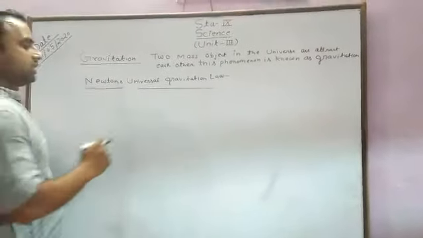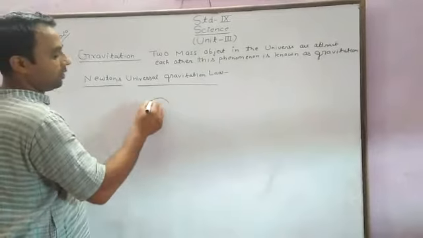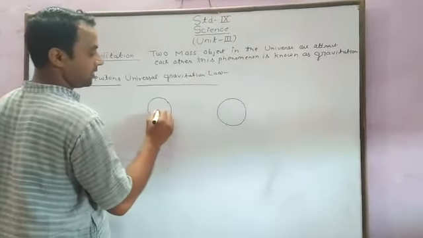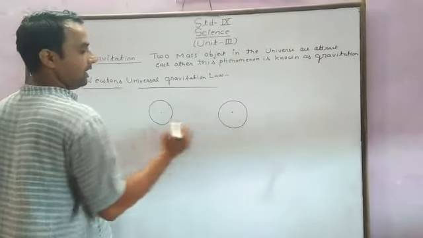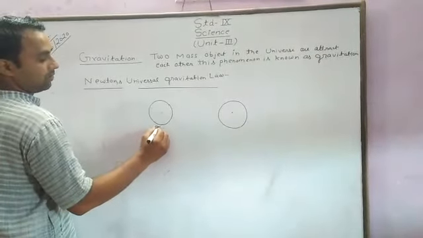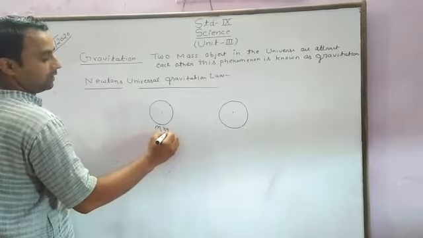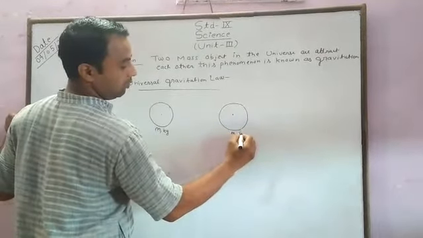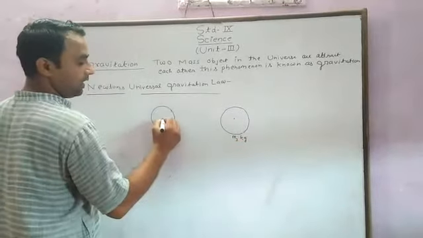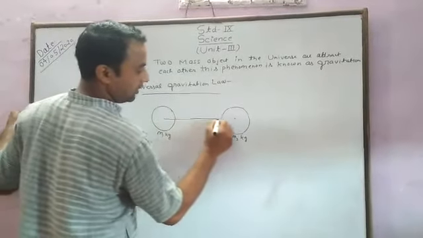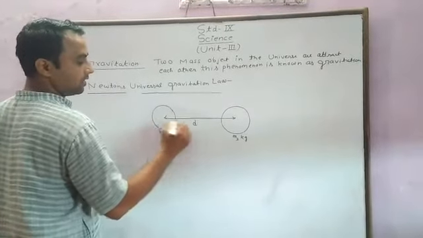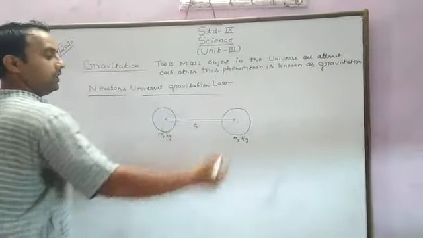What the law says is that if we have two objects, and this object has a mass of m1 kg, and this object has a mass of m2 kg. They are placed at a distance of d. Both masses are measured from their centers.